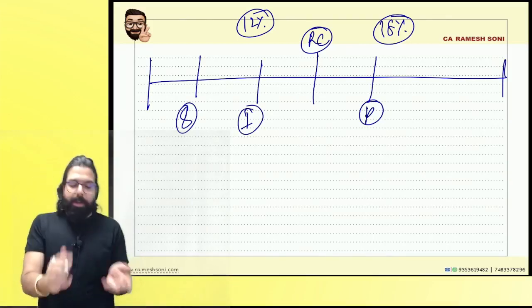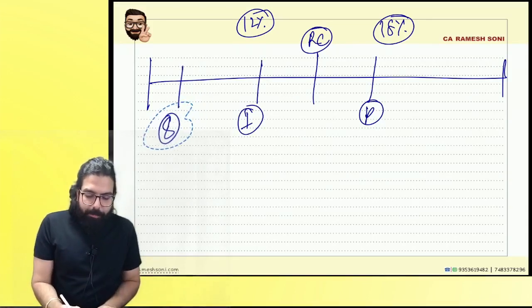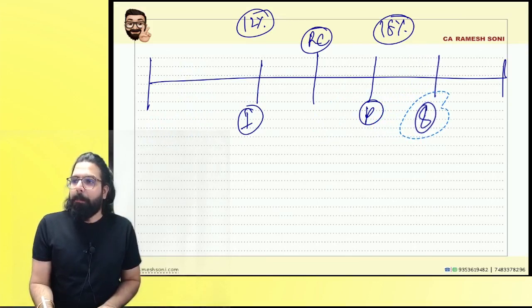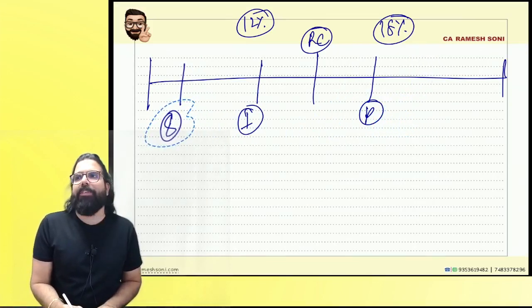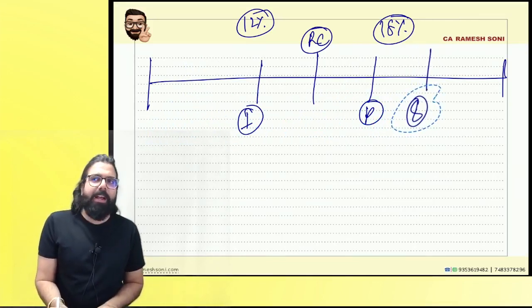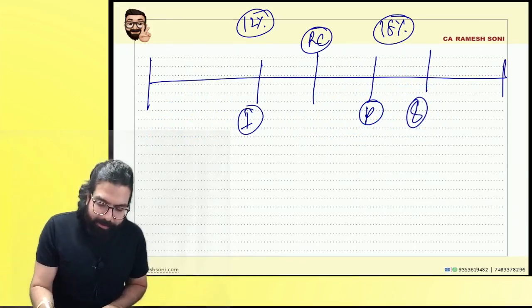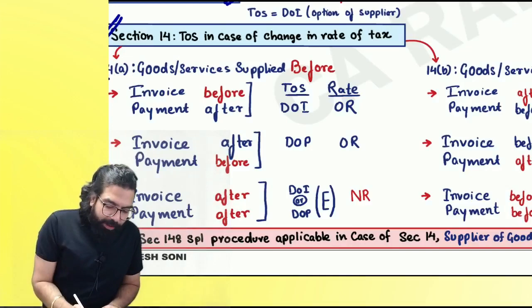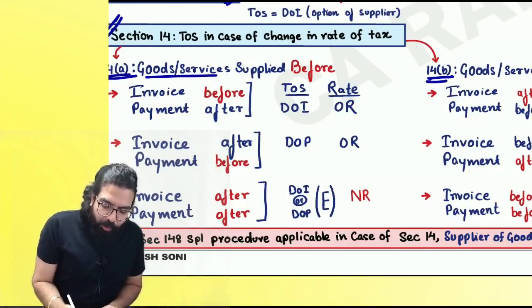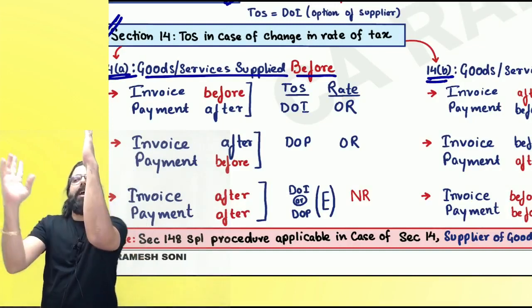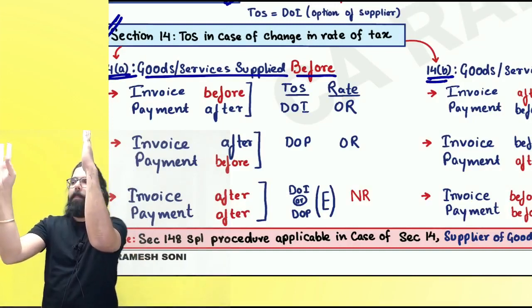Are we clear, everyone? Now, supply could have been done before the rate change, or supply could have been done after the rate change. Are we clear? Based on where the supply was done, before the rate change or after the rate change, you will have to determine. Can we go ahead, everyone? It says over here, listen. 14A and 14B. If goods and services were supplied before the rate change.